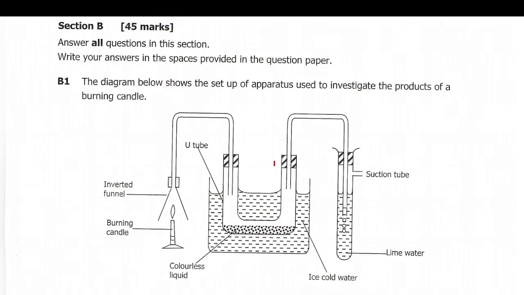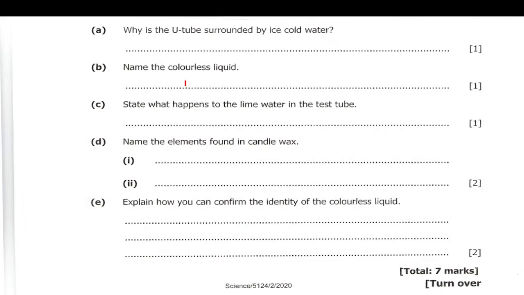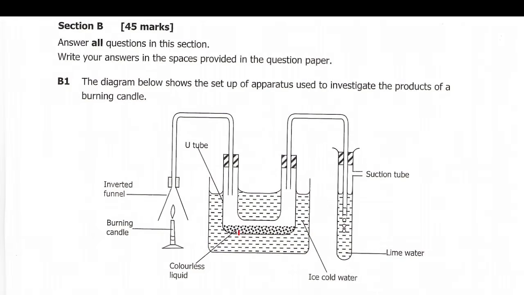Like A, why is the U-tube surrounded by ice cold water? It's this U-tube here, and it is surrounded by ice cold water. Why? To cool any gas which is inside here, to convert it into liquid, or condense. So the answer is to cool any gas in it into liquid. Okay, then B, name the colorless liquid. So the colorless liquid here should be water.